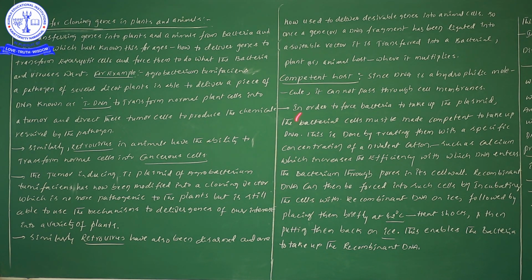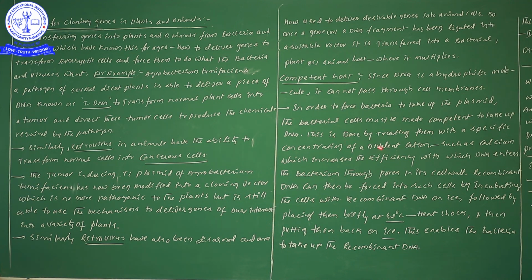Now you see, in order to force the bacteria to take up the plasmid, we are forcing the bacteria to receive the plasmid. The bacterial cells must be made competent to take up the DNA. So the host must have the ability to receive the DNA, it must become competent. Then only it can take it.